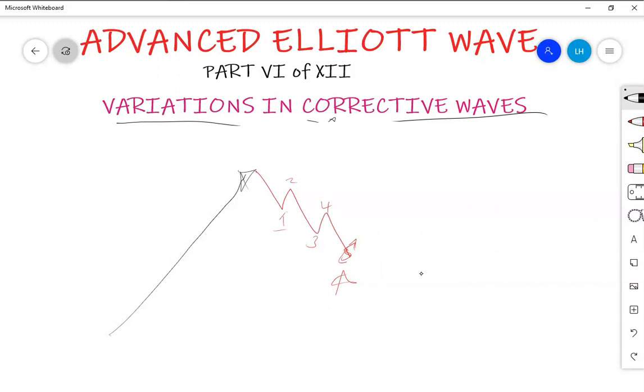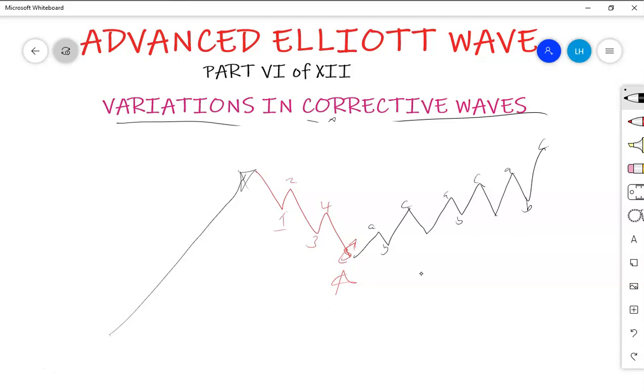We expect it to be something like this: 1, 2, 3. This is an ABC, then it breaks. We can label them A, B, C, then it breaks. This is the junction. Then it will have A, B, C, then it breaks as usual. A, B, then C to the top.